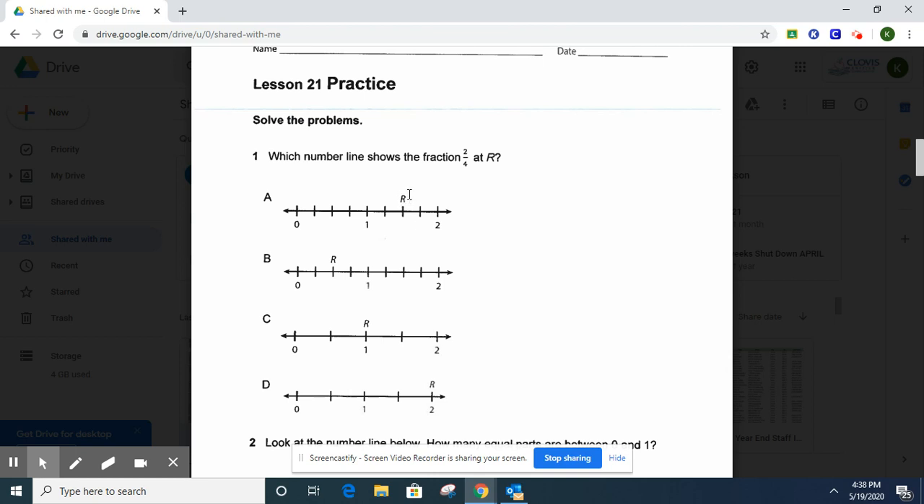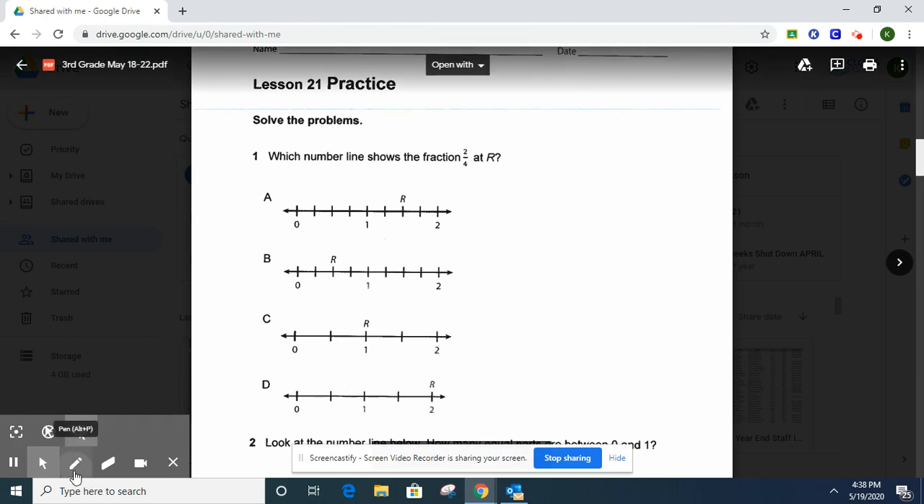Okay, so here is R. So this is number line A. This can't show you 2/4 because 2/4 is less than 1 whole. And here's 1 right here, so it can't be that one. So I'm going to cross that one out. Let's see. Okay, here's 1, so that's an option, and R is before it. Okay, this R is at 1, can't be that one. And this R is at 2, it cannot be that one. So even if you weren't sure, you could figure out what the answer is by ruling out what it's not.